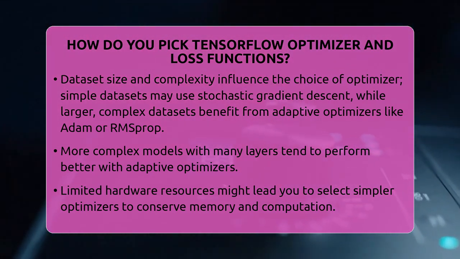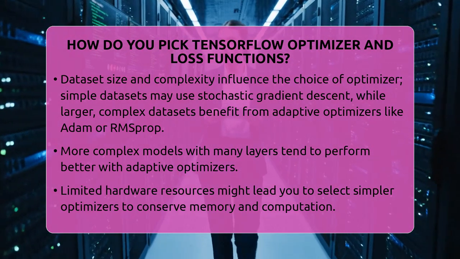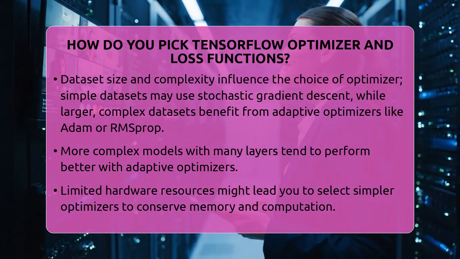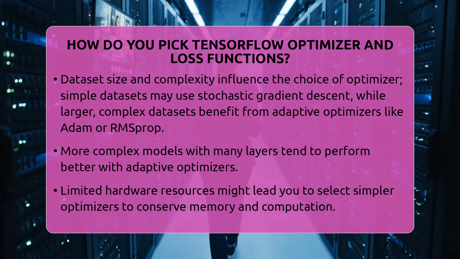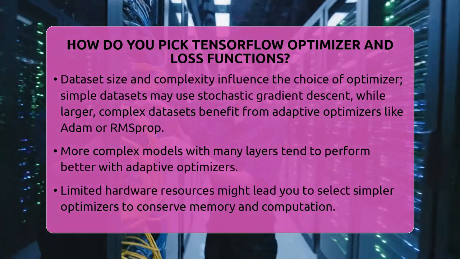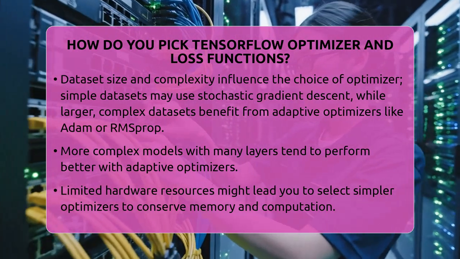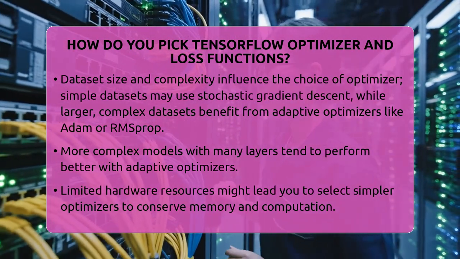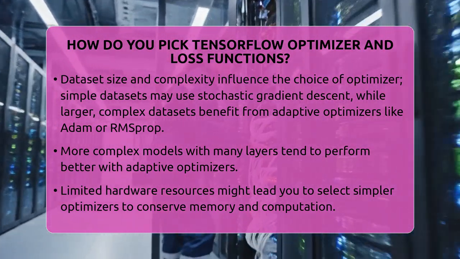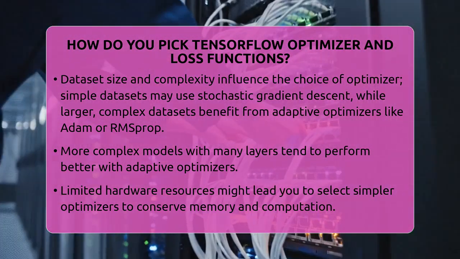Next, consider the size and complexity of your dataset. If your dataset is small and simple, a basic optimizer like stochastic gradient descent may work well. But if you're dealing with large, complex datasets or deep neural networks, adaptive optimizers like Adam or RMSprop are better because they automatically adjust learning rates during training. These optimizers help your model learn faster and more reliably.